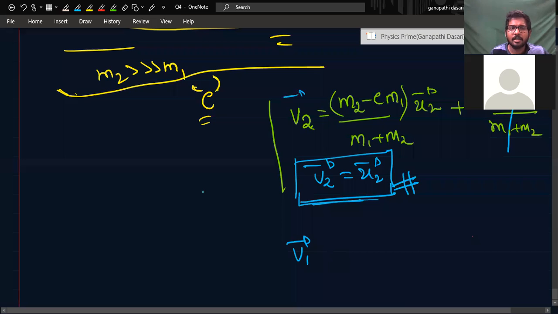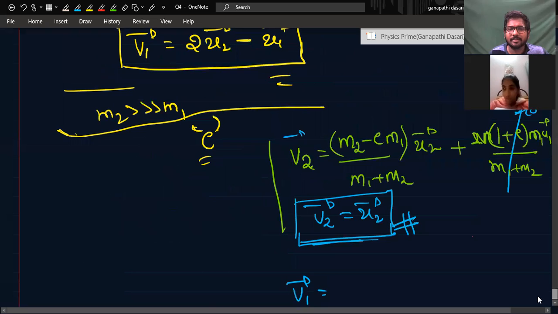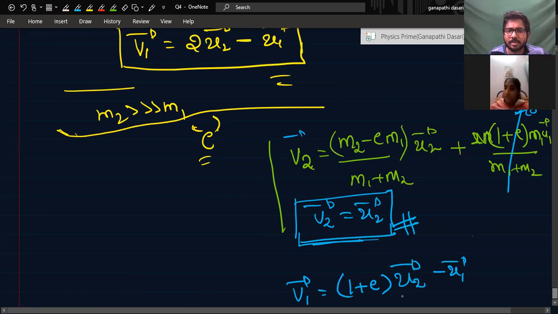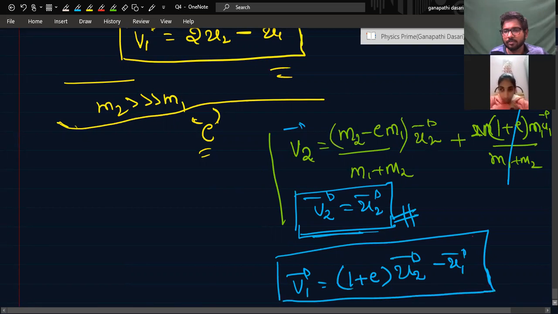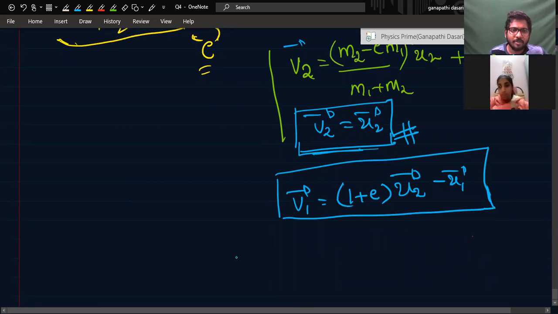But this will change. V1 is equal to, what did we get as the answer? 2U2 minus U1, right? Yes, sir. In case of 2U2, if we substitute, you will get 1 plus E. If E is equal to 1, you substitute for head-on elastic collision, you will get the same answer. So 1 plus E into U2 minus U1 vector. Similar situation. Then we will see some other.